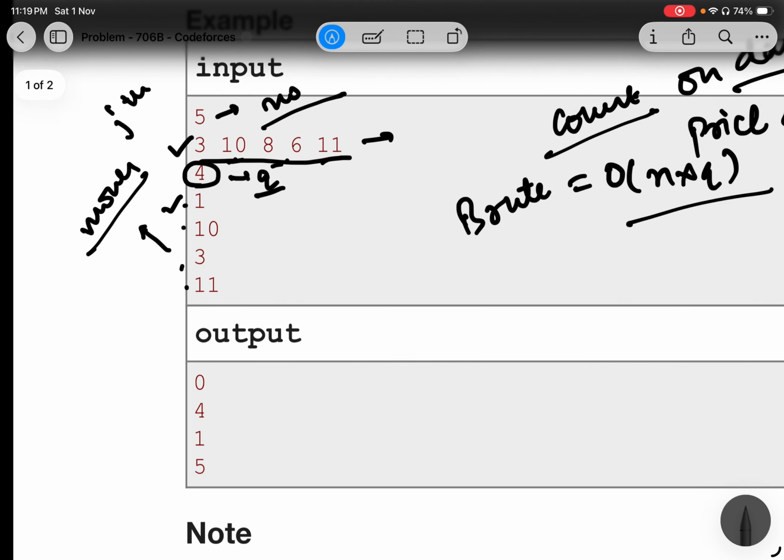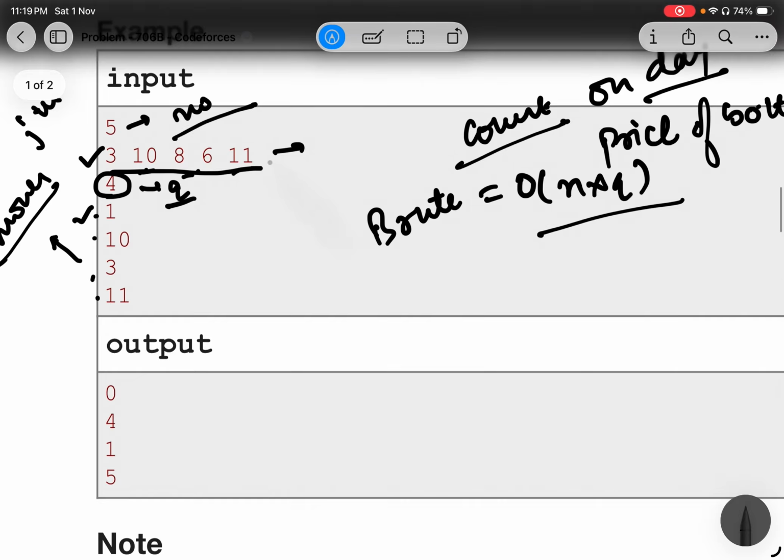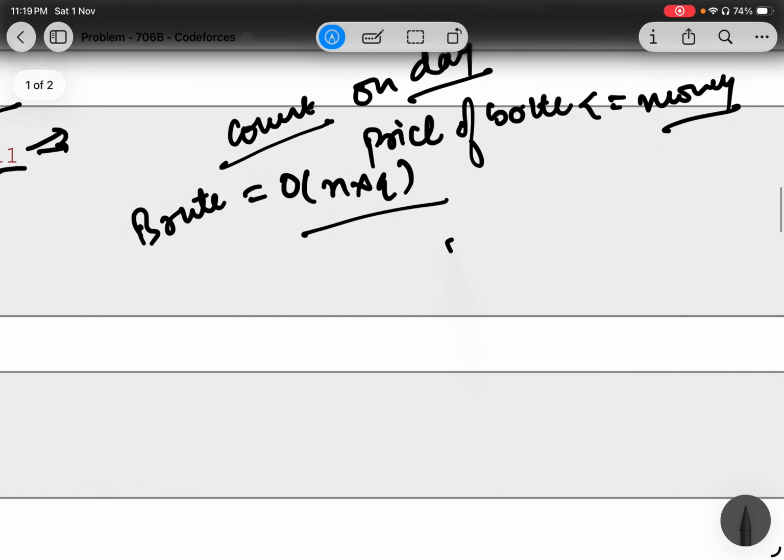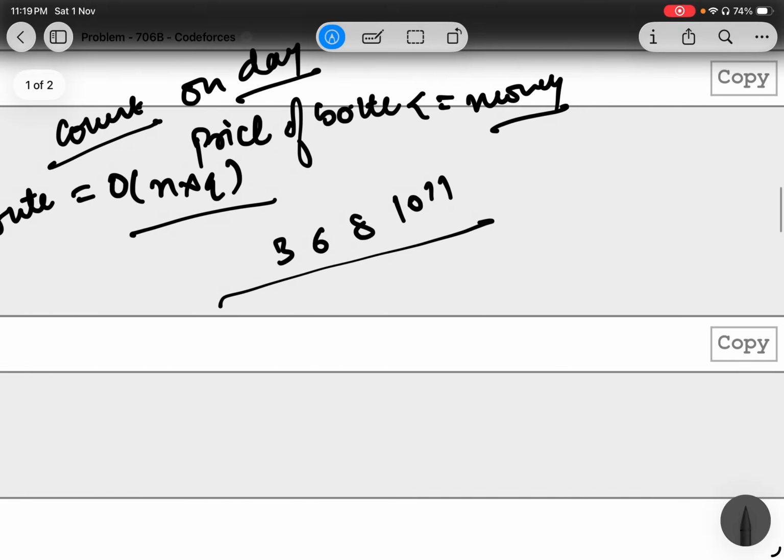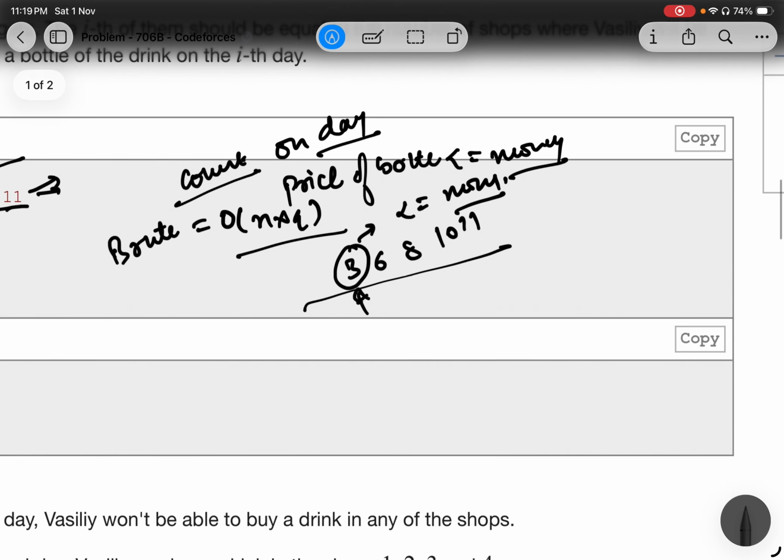What I'll do is I'll basically sort this particular array, which will be 3, 6, 8, 10, and 11. This way, I can use binary search. Using binary search, we can find that particular index, or we can find the element at that particular index, which is the last element that is less than or equal to the money that we have. All right, so I have sorted the array.